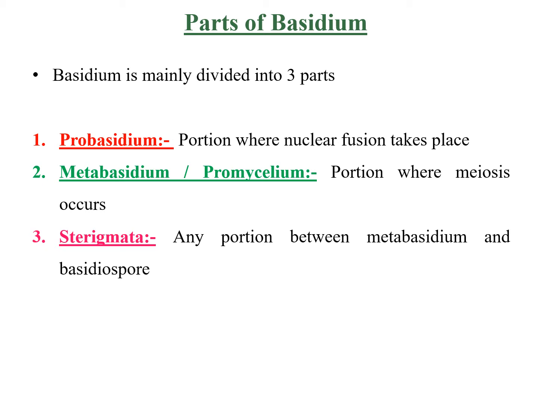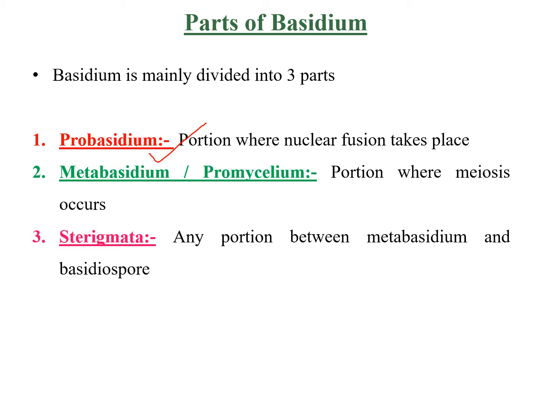Generally, basidium is mainly divided into 3 parts, that is probasidium, metabasidium, also known as promycelium, and sterigmata. What is probasidium? Probasidium is the portion where nuclear fusion takes place, that is karyogamy. So karyogamy takes place in the probasidium.